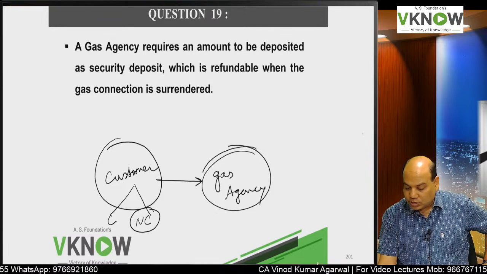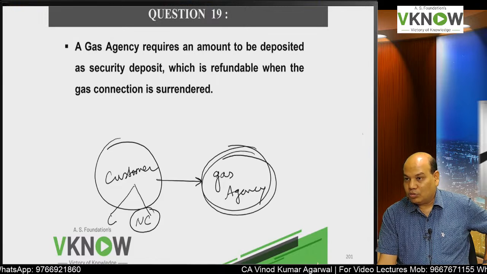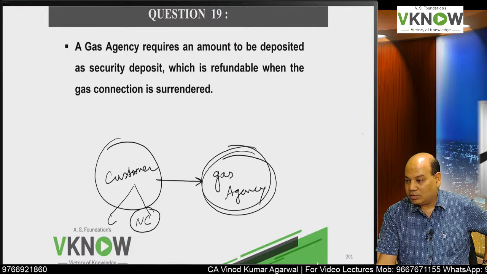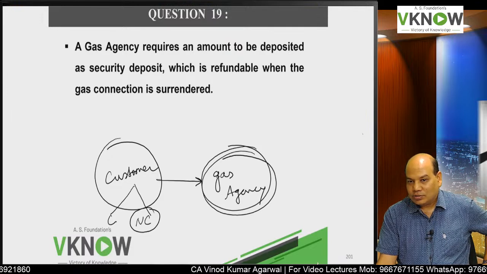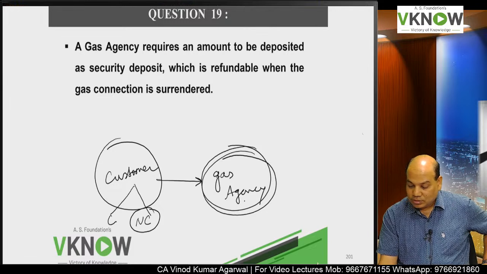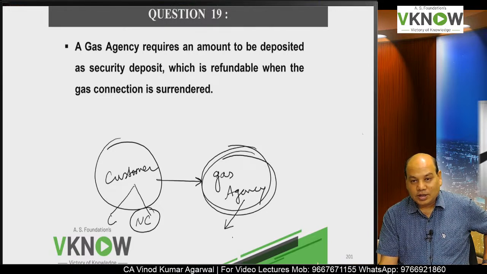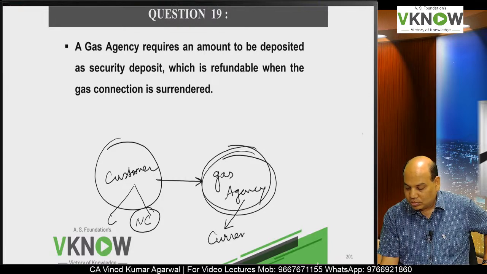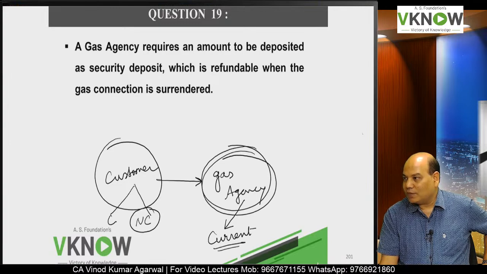So usually in his case the answer will be non-current, but of course it can be current also. If you are, suppose, a hostelite and you want to stay in Pune for only 1 year, you can take a temporary connection for 1 year. But what about the gas agency? Any day the customer surrenders the gas connection, they have no choice but to pay.